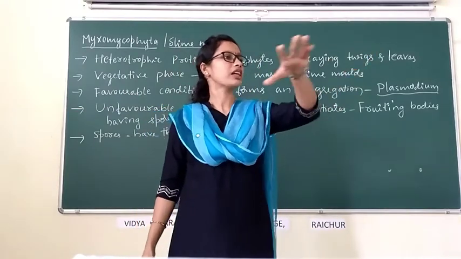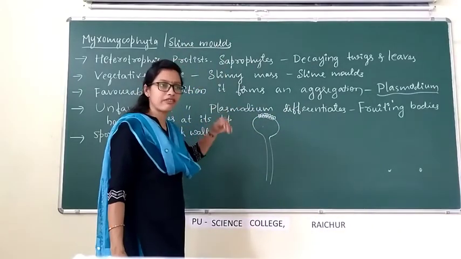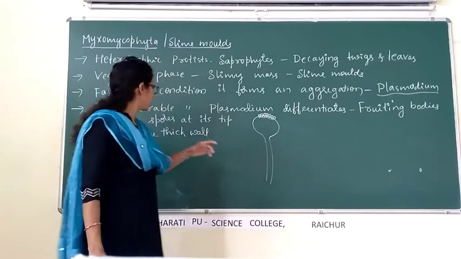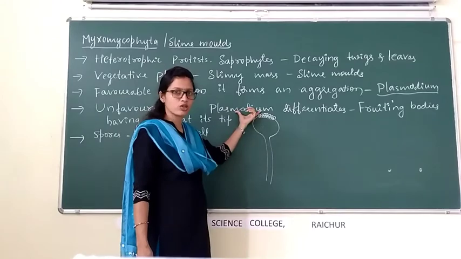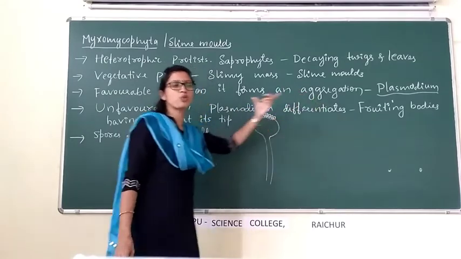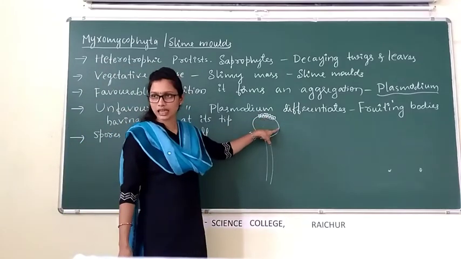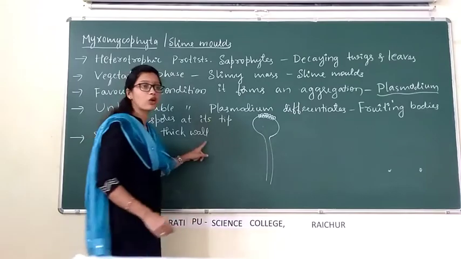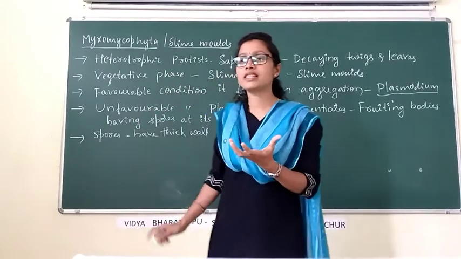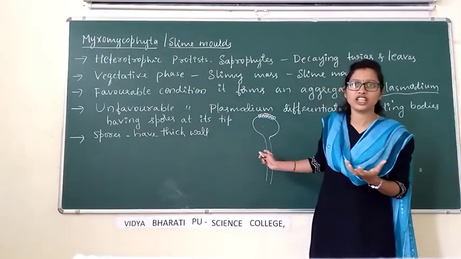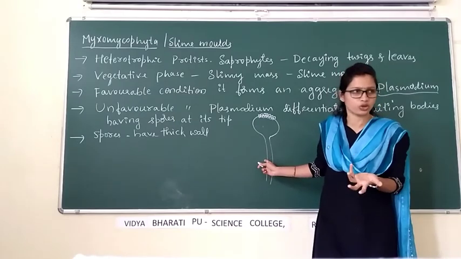When the condition is not suitable for their growth or survival, the plasmodium of the slime molds differentiates and forms fruiting bodies, and the fruiting bodies bear spores at their tip. Because of the thick wall, they will survive in adverse condition, which means condition not suitable for their growth.